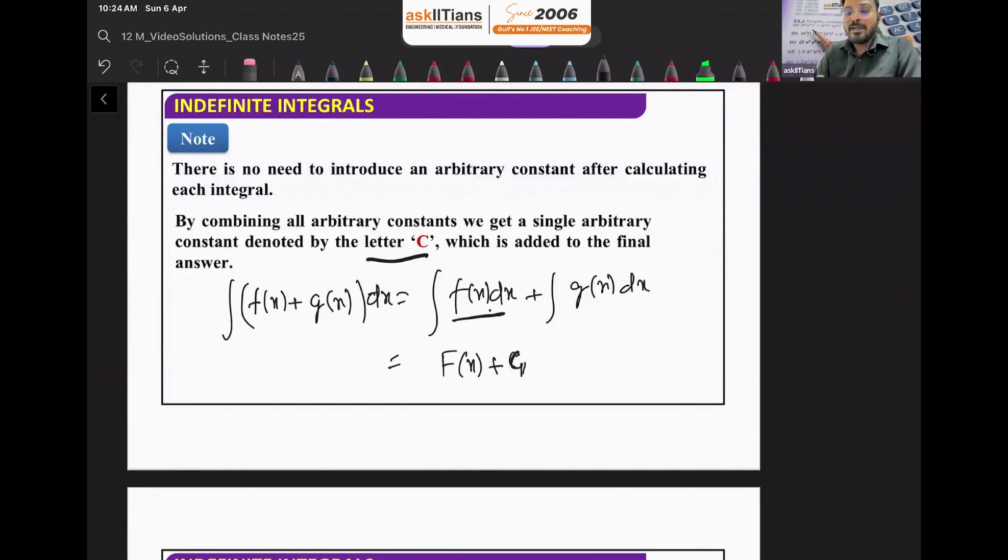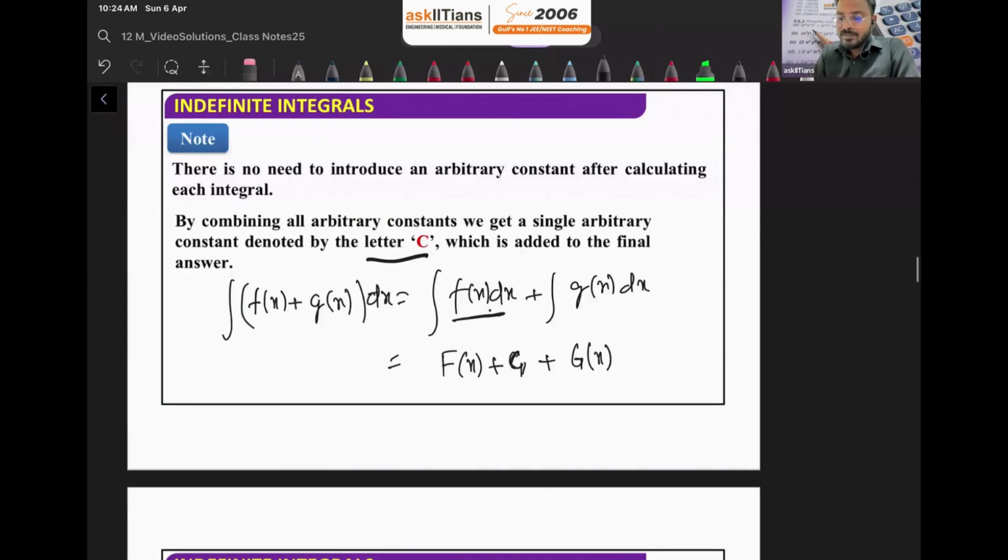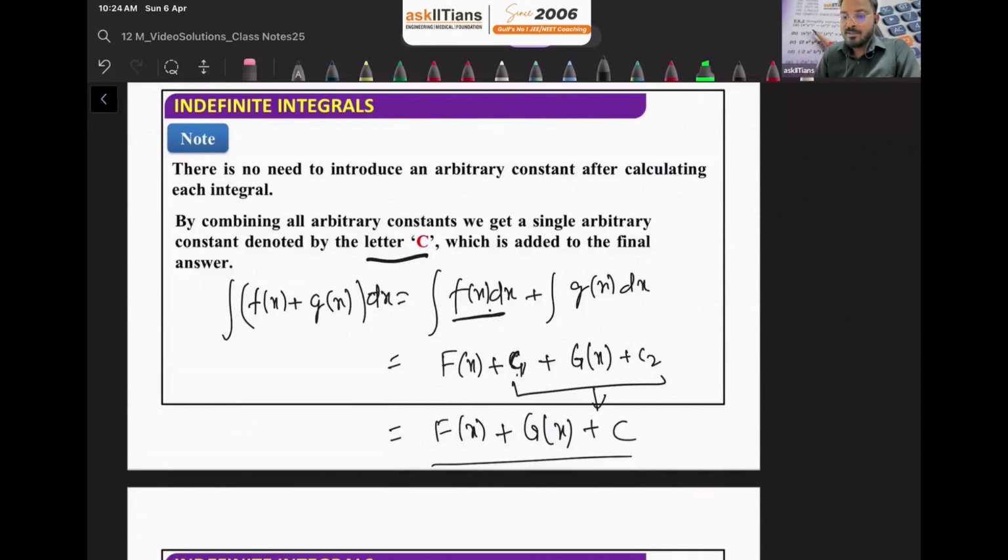Because whenever we are doing indefinite integration, always write the constant of integration in the final answer. So plus C1, and similarly for g of x, capital G of x, the integration of this, plus C2, because there are two different functions, so we are writing C1 and C2. Now at the end, instead of writing C1 and C2, you should write the final answer like f of x plus g of x, and now we can club these two constants of integration and it will make one. So we can write plus C only.